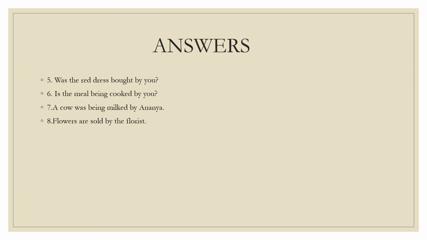"Is the meal being cooked by you?" It is the answer of "Are you cooking the meal?" Now you say "are" and "is", there's a difference. First we were talking about you, so "Are you cooking the meal?", because the focus is on you. But now we are talking about the meal. So, "Is the meal being cooked by you?" with a question mark. Now the seventh one, Ananya was milking the cow.